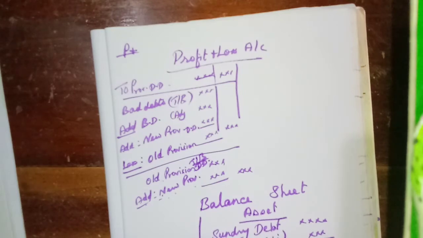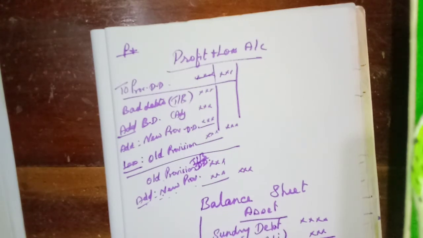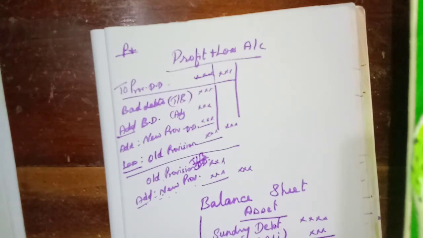Then the provision that we have made, provision for doubtful debts. Whatever is given in the adjustment, we have to calculate on this amount. Okay, we will deduct. This is called good book debts or good debtors.